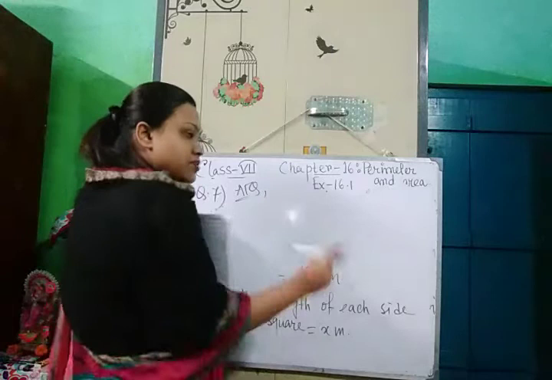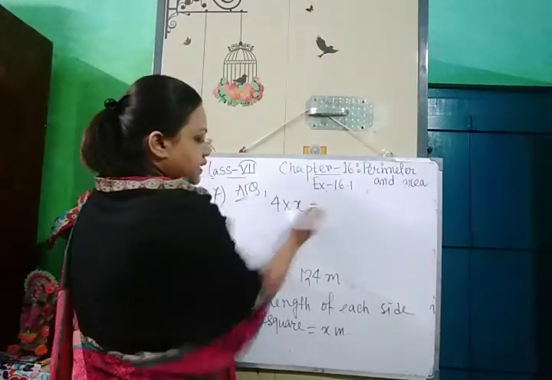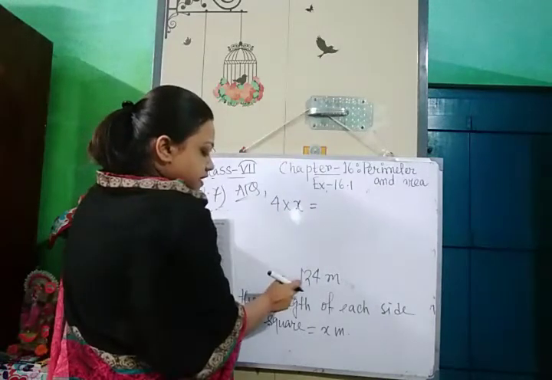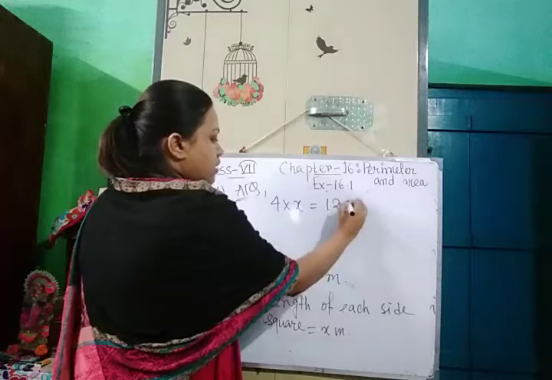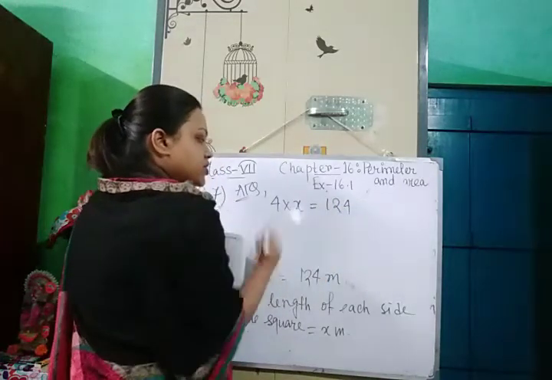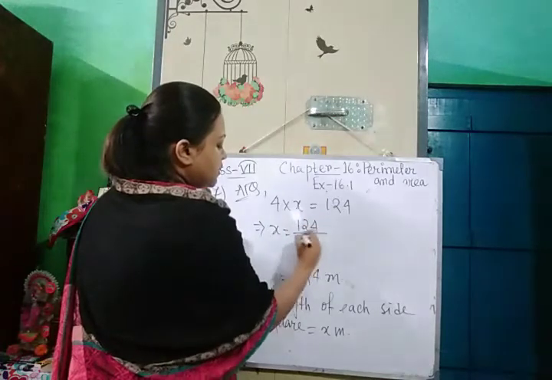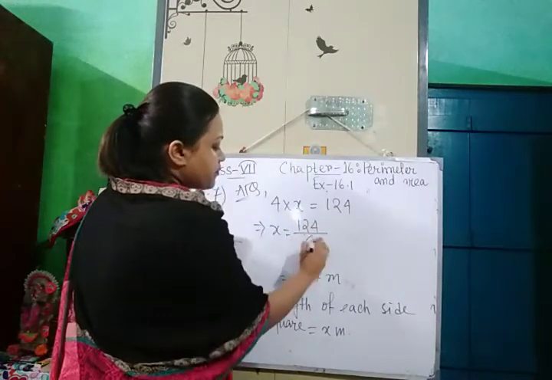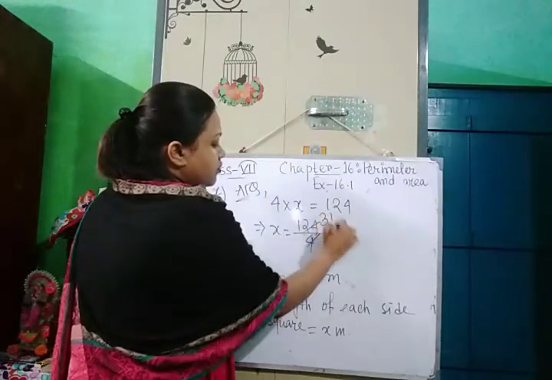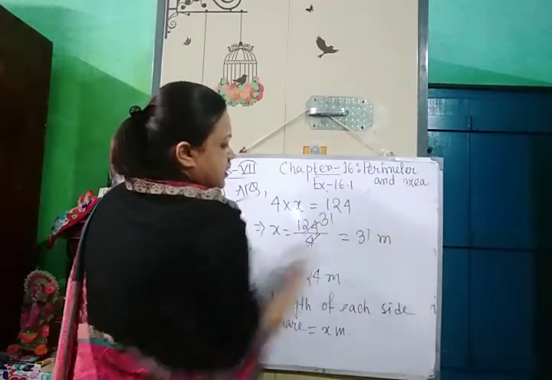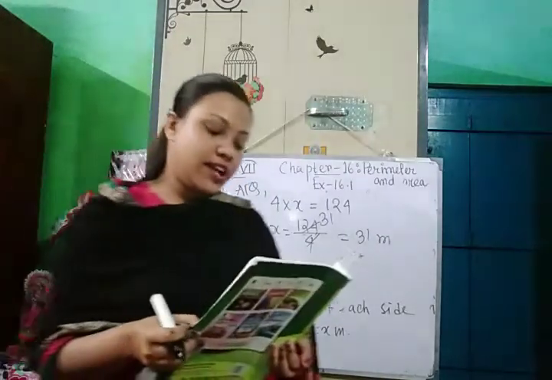Perimeter of the square is 4 into side. So 4 into x, that is the perimeter of the square, which is same as the perimeter of the rectangle, that means 124. So according to the question, 4x equals 124, x equals 124 divided by 4. So 4 3s are 12, 4 1s are 4, 31 meter. 31 meter is the length of each side of the square.